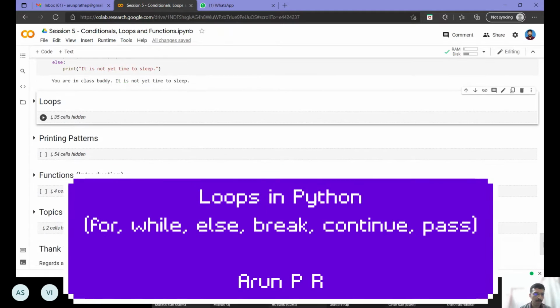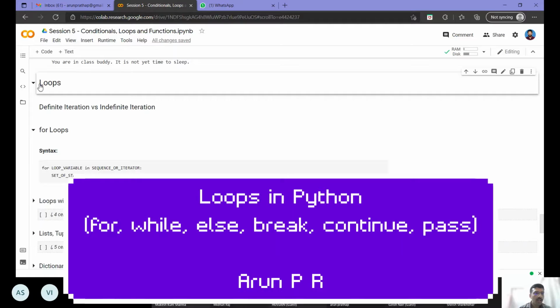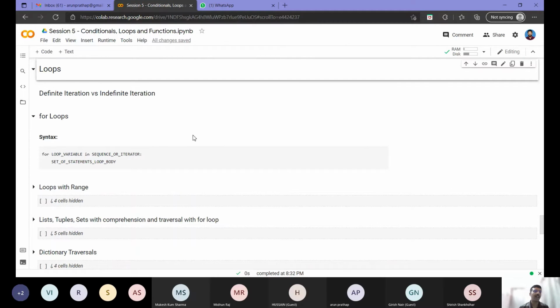Now let's see the types of loops as well. If anyone has any questions, you can shoot them right away in the chat window. I am monitoring that also. So, loops. Two common types of loops in Python are for loops and while loops.